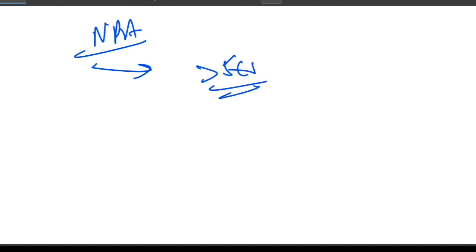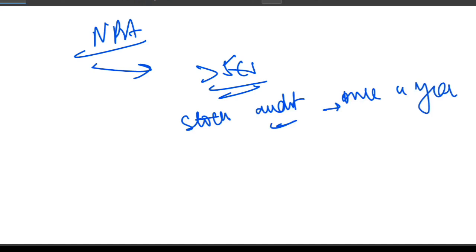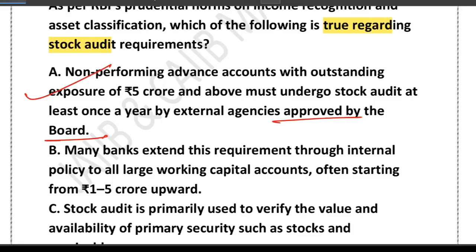An account turns into an NPA, a non-performing asset, and the exposure is 5 crore or more. So RBI says that you should do a stock audit at least once a year, by an external agency approved by the board. So what do you think about option A? Perfectly correct. This is exactly what option A is saying: you have to do an audit by an external agency approved by the board.